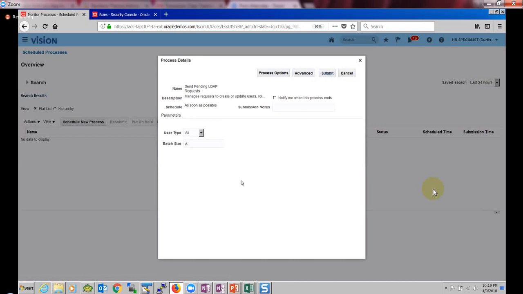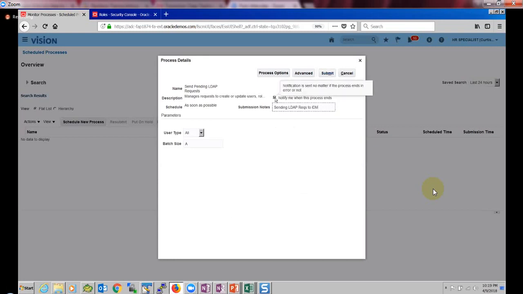In the Enterprise Scheduler, you can ask to be notified when this process ends. Whichever user is logged in, to that user's email, a notification will go saying that the job is completed, or failed, whatever it is. For your reference, you can mention job submission notes like sending LDAP request to Oracle Identity Management, and click on submit.